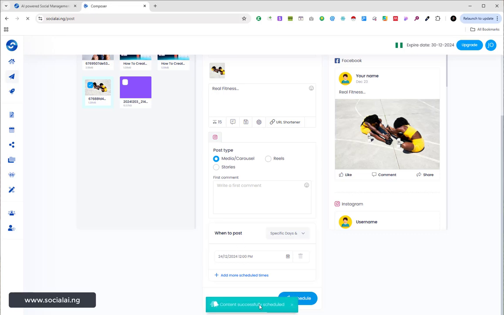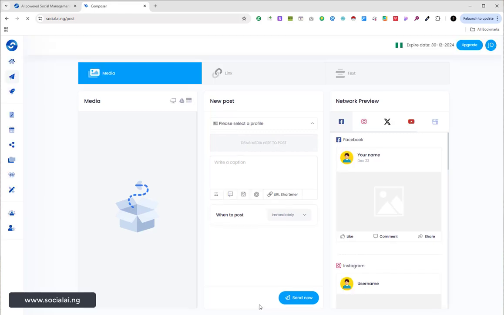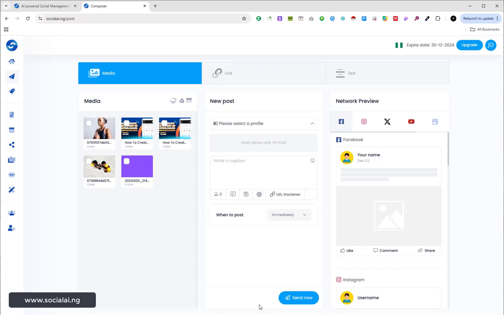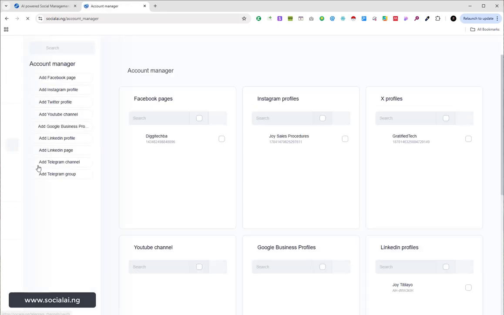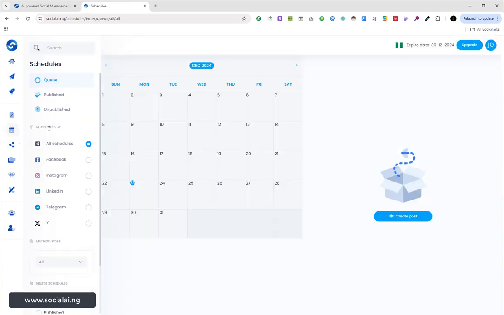You can see just within few seconds I can be able to make my post across all social media, schedule my post without having any issue at all, right? Without sitting down on different social media networks, thinking of what to post, thinking of ideas. I can use my AI content generators. I can do so many things, right?